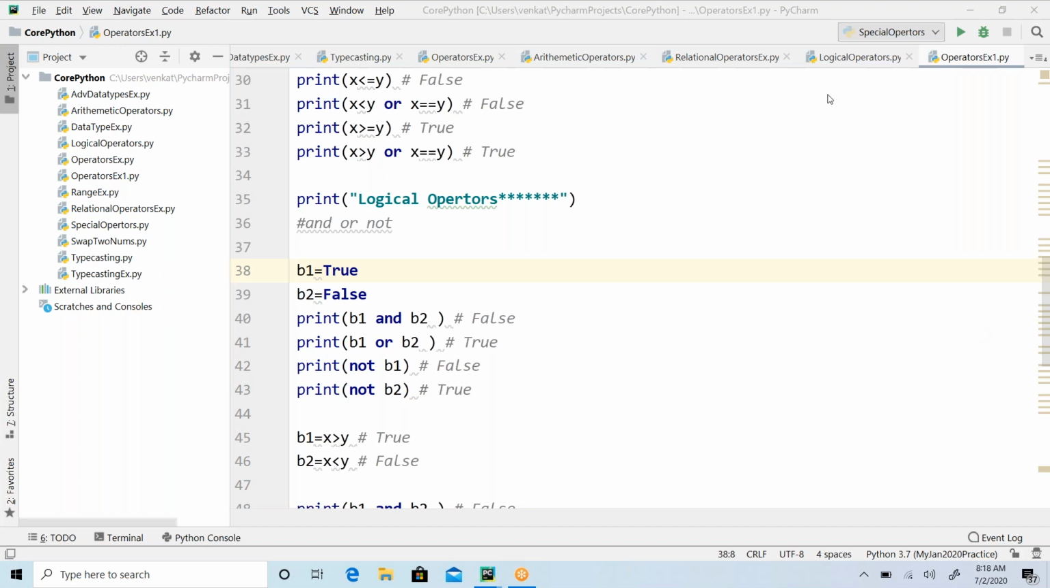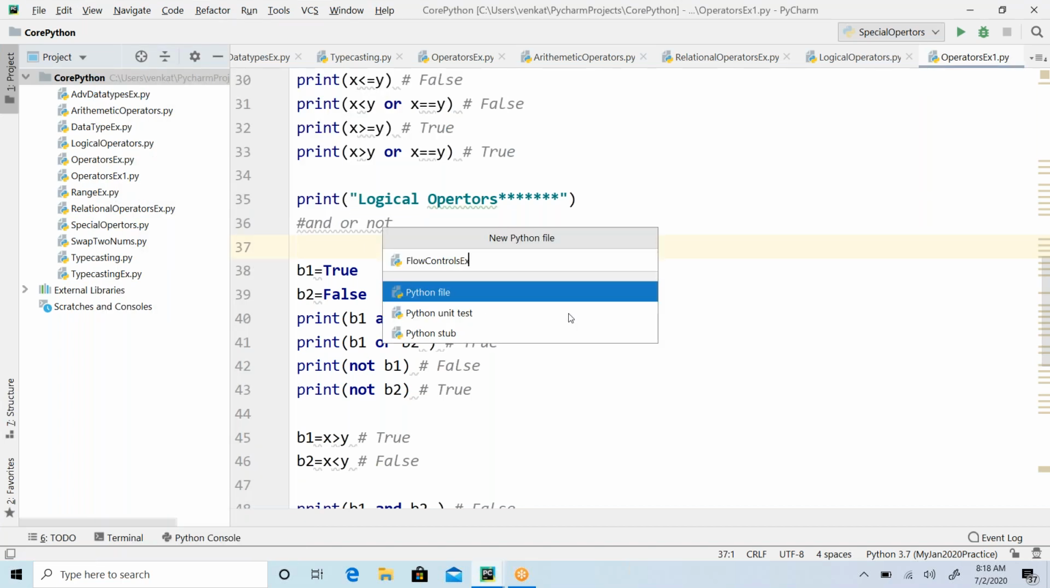Let's understand about the flow controls today. Yesterday we had a discussion about bitwise operators and operator precedence, all the stuff. So let's understand about the flow controls today. I'm going to create a new file here: flow controls.